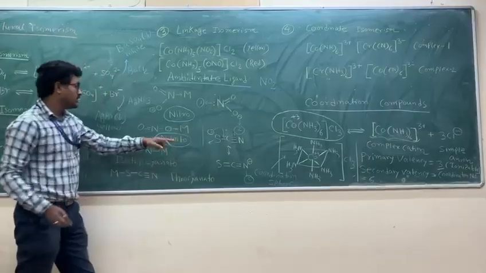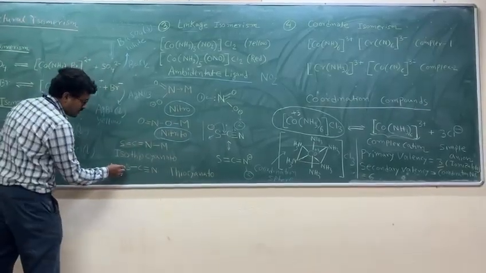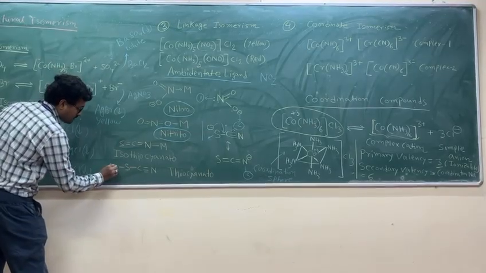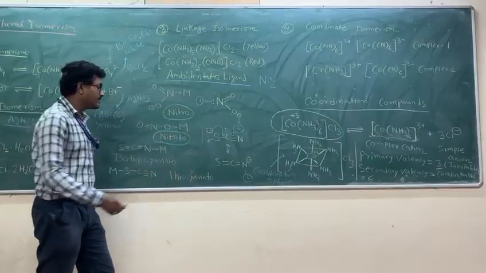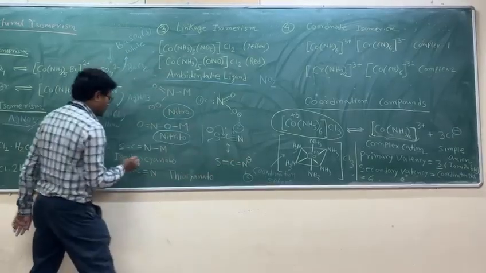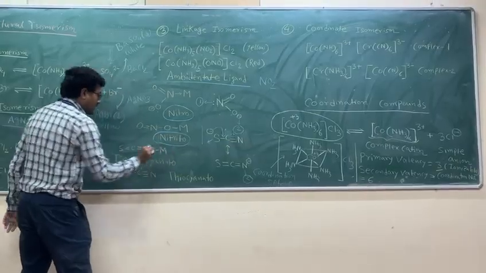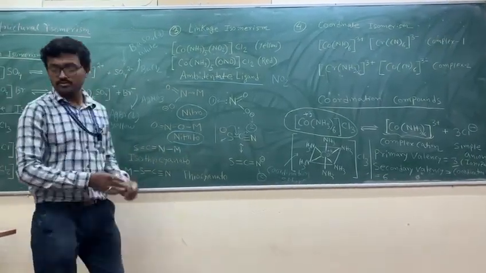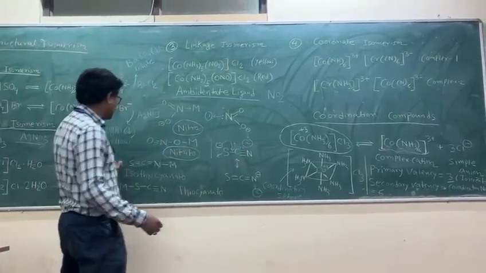When the sulfur donor site is used, meaning sulfur to metal complex formation occurs, this is called a thiocyanate complex. If the nitrogen donor site is used, so nitrogen to metal complex formation occurs, then it is called isothiocyanate.